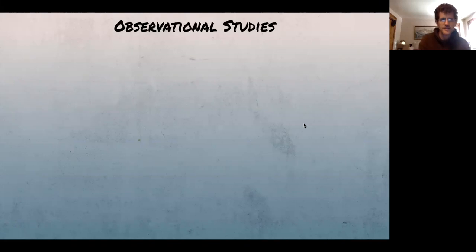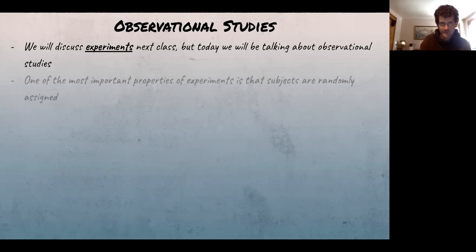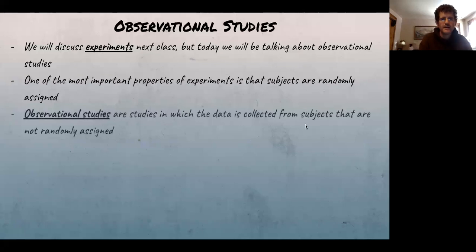Okay, observational studies is the first half of chapter 13. So experiments, that's the big one. But we also have another thing going on, which is called an observational study. I hope you read, but we'll make sense of this one way or the other. One of the most important properties of experiments is that subjects are randomly assigned. And we're going to talk about that more tomorrow. But in observational studies, the data is collected from subjects that are not randomly assigned. That's maybe the biggest difference between the two.